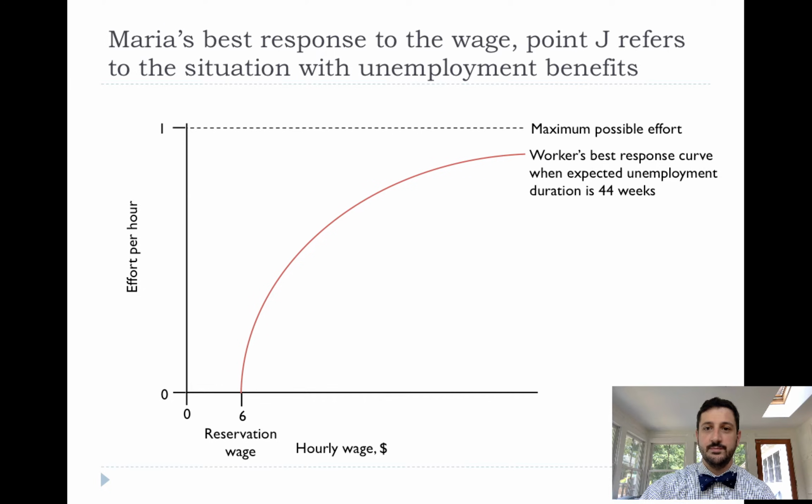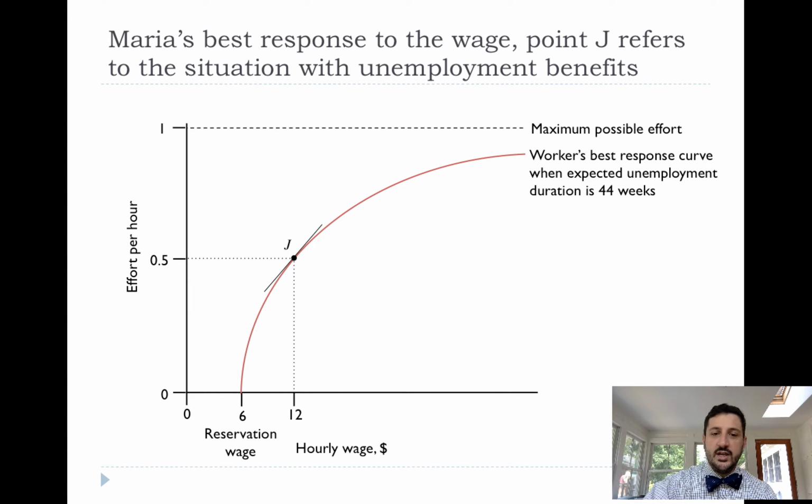But that's where the employee is making the choice. Okay, so keep in mind that we're drawing this for a given level of disutility of work, for a given level of unemployment, for a given level of unemployment benefits. All of that goes into the shape and size of the best response curve.